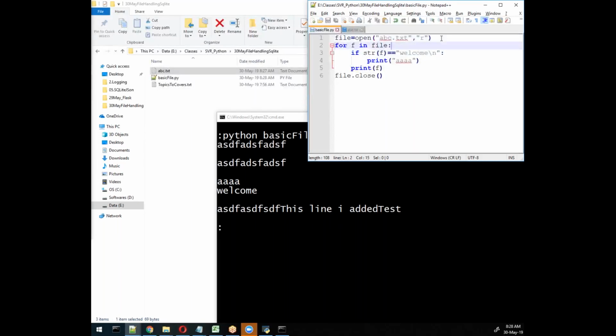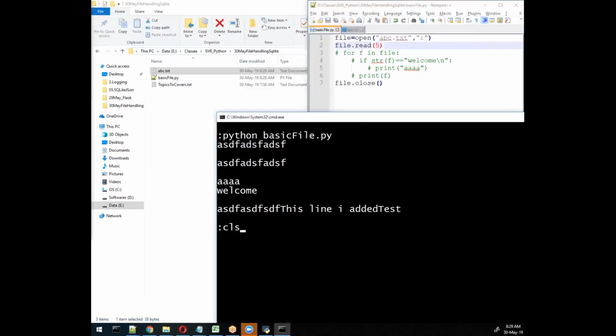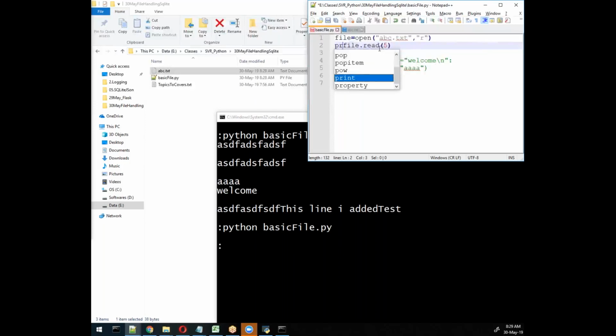Another way is without going into the loop: we'll comment out this whole thing and directly write the read part. There is one method called read. With the help of read, you can read particular data. Suppose I'm writing here welcome to Python and Java is open source, some message I wrote. Now with this method, when I run this program, it is trying to display the data, but I will not print this, print the value, whatever value is coming here.